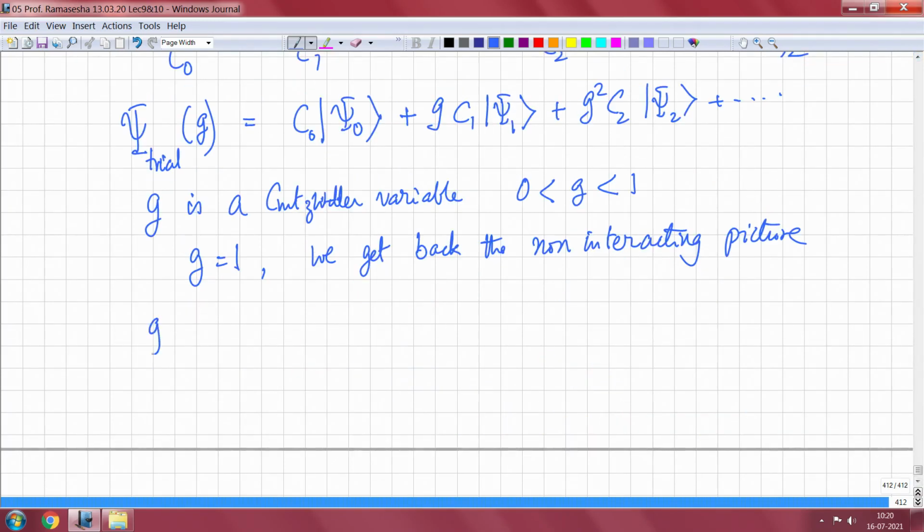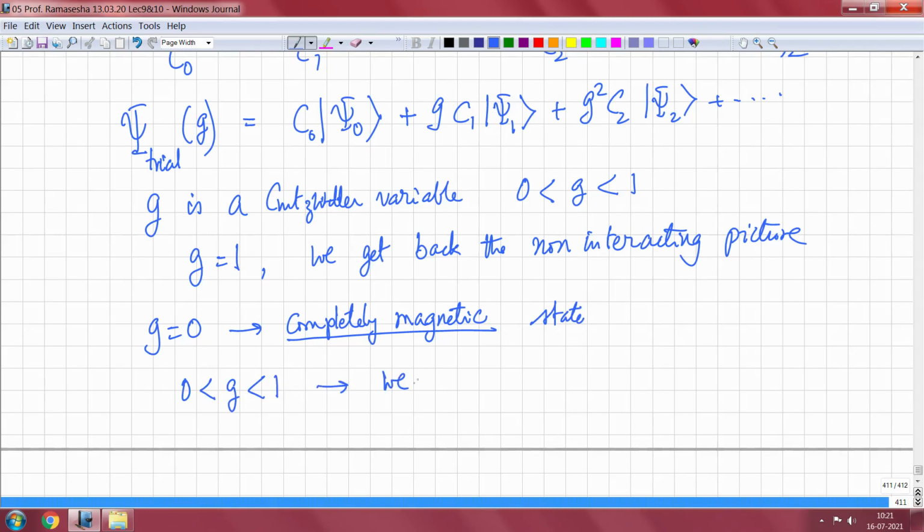When g is equal to 0, we get a completely magnetic picture, although not really magnetic, because g can never be strictly 0. If you want to have magnetism, there must be some admixture of the ionic sites through a virtual excitation. So this is completely magnetic, taken with a pinch of salt, but you can assume it is a completely magnetic state. And for 0 less than g less than 1, we have a correlated picture.